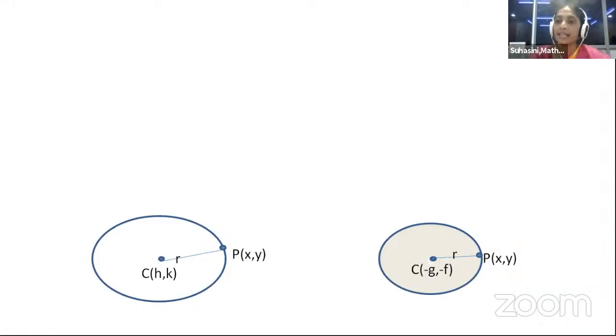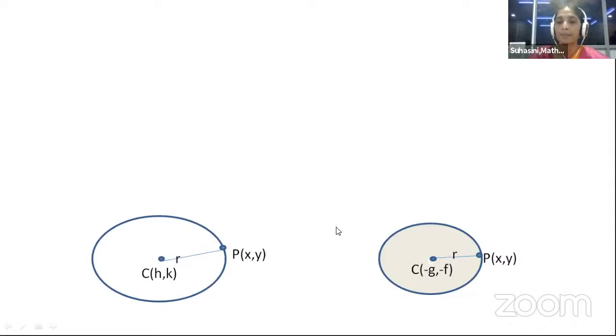Children, we have studied now two equations. One is x minus h whole square plus y minus k whole square is equal to r square. On the slide, it is shown as the first circle where h comma k is the center and P(x, y) be any point on the circumference of the circle and r is the radius of the circle. And this is called the first form of the circle, that is standard equation of the circle. Now, where minus g comma minus f is the center and r is the radius, P(x, y) be any point on the circle. Here the value of r is under root g square plus f square minus c.